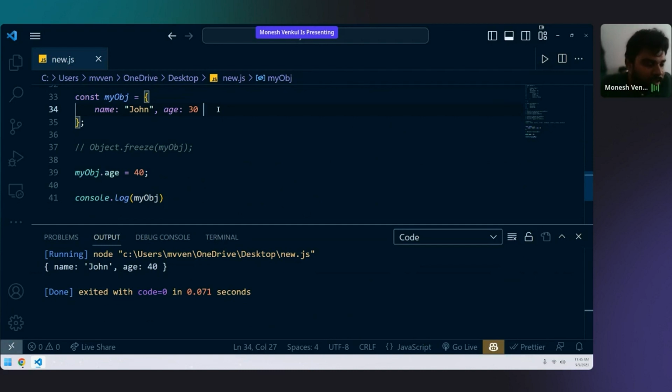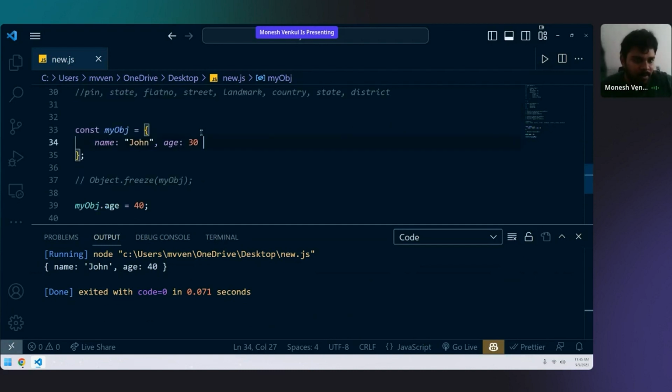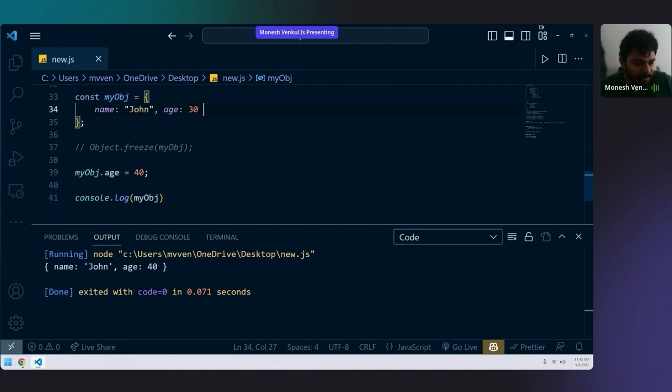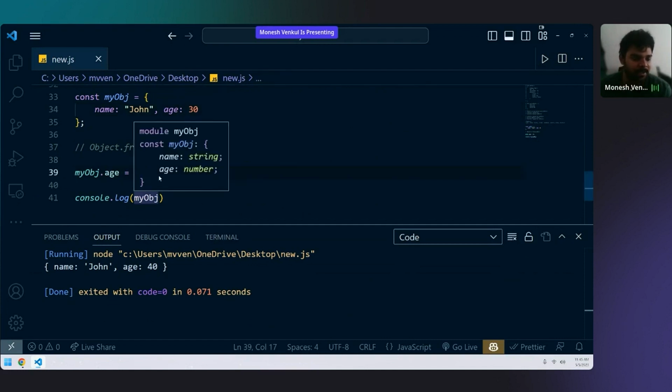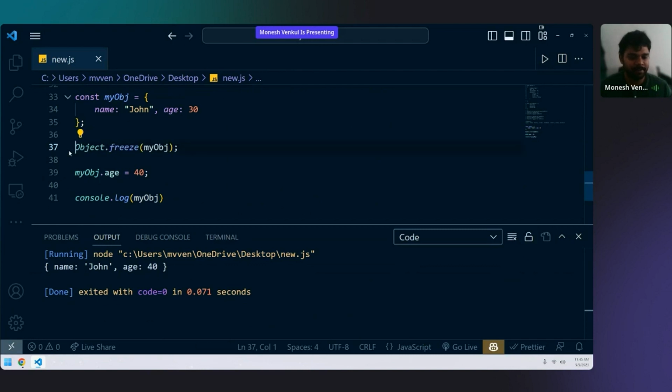Pawan, which one to explain? Do you want me to explain the previous one or this one? It is updated, right? Pawan, let me know which one to explain. Yes, you all understood it is updated. After this, I'll explain the previous one. To prevent this kind of updation in objects, we use something called Object.freeze.